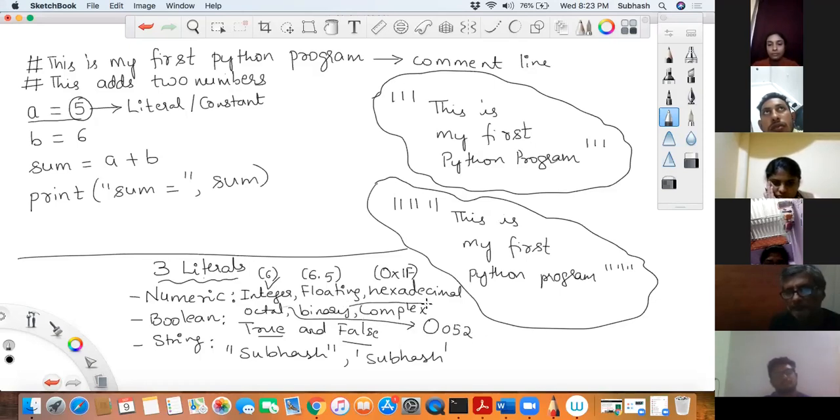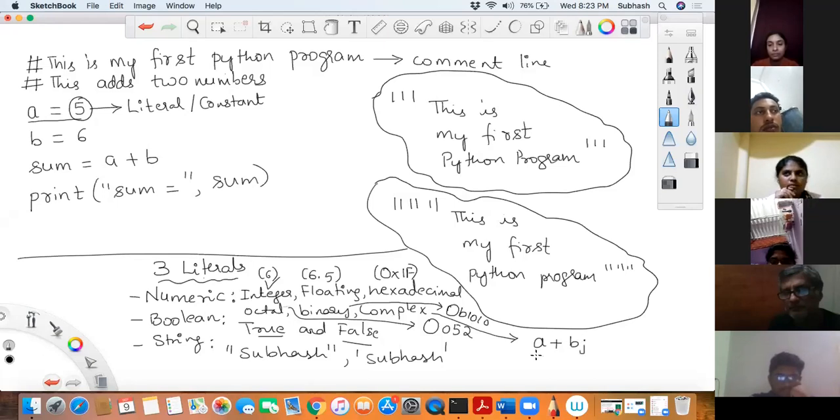Now what do you mean by binary number? It is nothing but base 2, that is 0, a small b or capital B, and then 0 1 0 1 0. It will always be zeros and ones. That is your binary number system. Now coming to the complex number system. What is complex? Complex will have two parts. It would always take the form a plus bj, something like this, a real part and an imaginary part. This is called your complex number or complex literal.